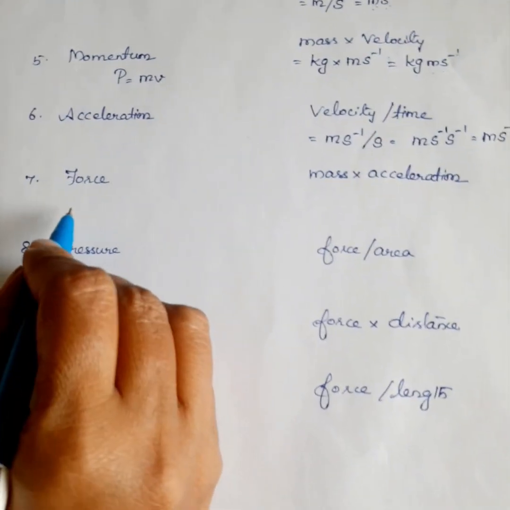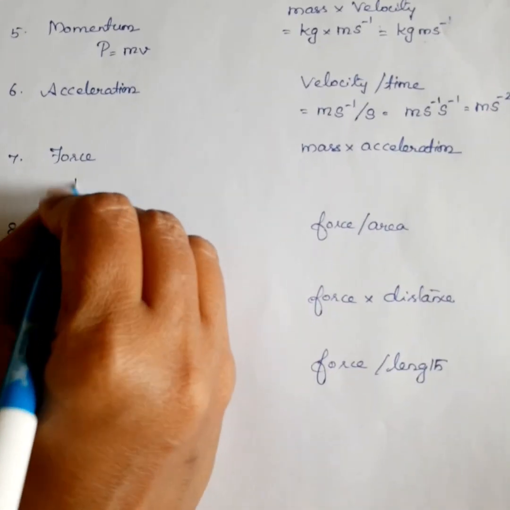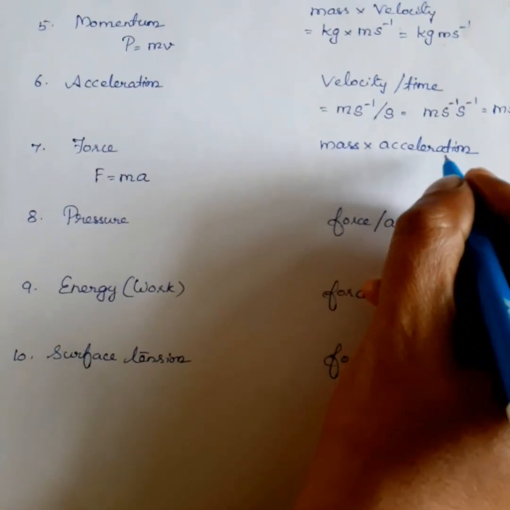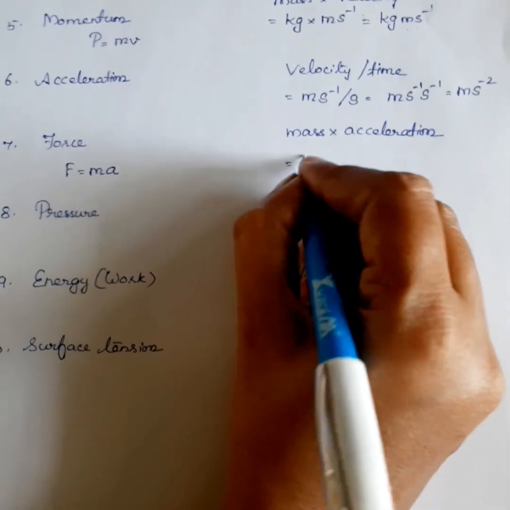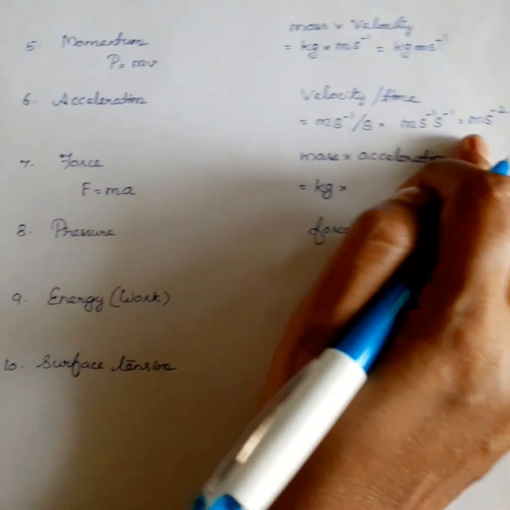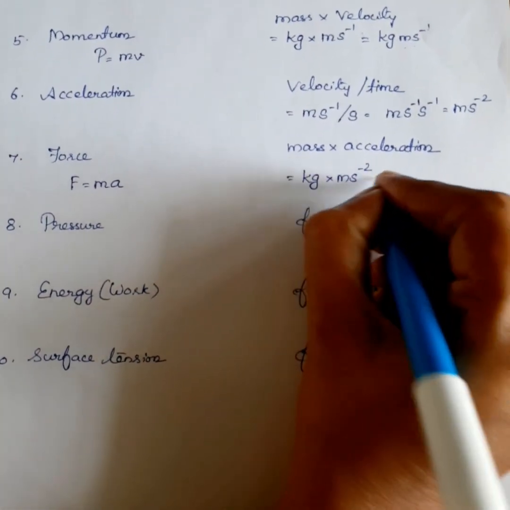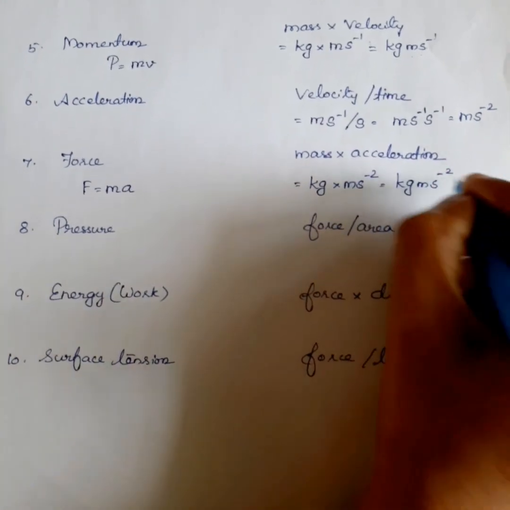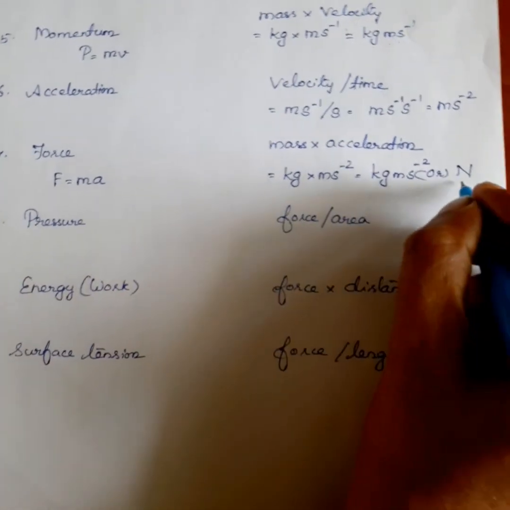Next physical quantity is force. The mathematical expression of force F is equal to m into a, mass into acceleration. The unit of mass is kilogram. Multiply acceleration, the unit of acceleration meter second power minus 2. So, kilogram meter second power minus 2, or you can write Newton. Newton is the scientist's name.